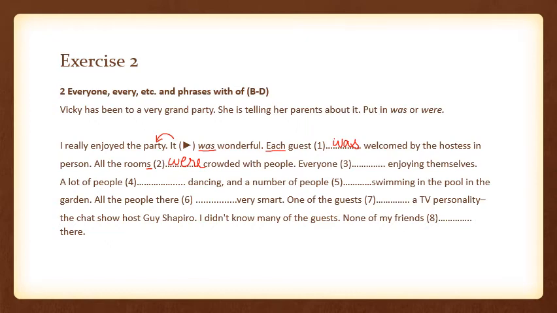Everyone. So again, she is talking about every single person present there. So everyone was enjoying themselves. A lot of people were dancing. This is quite clear. A lot of people, people is plural. So here you are going to use were. And a number of people were swimming in the pool. Again, here we have people, so here we are going to use were.